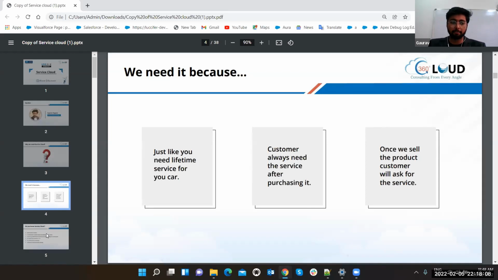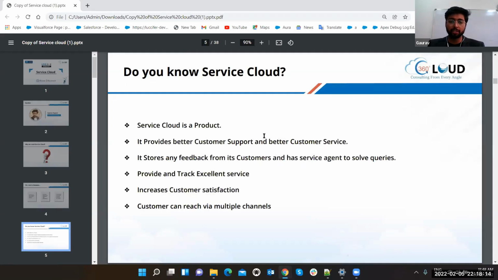Like the big companies like Parle or Britannia, they are providing the service, right? So do you know Service Cloud? Basically it is another product provided by Salesforce, just like Sales Cloud. Sales Cloud is used to enhance your sales, and Service Cloud is used once you have sold the product. After that you have to provide the service. That is where Service Cloud comes into the picture.